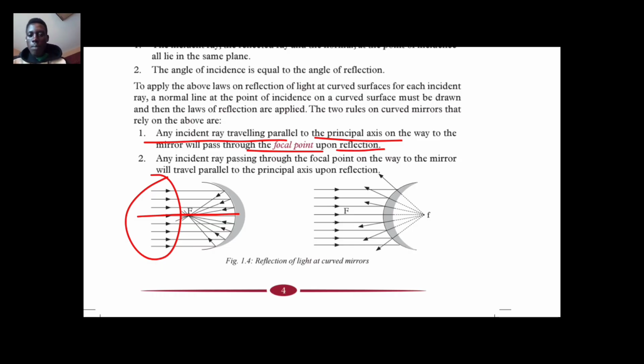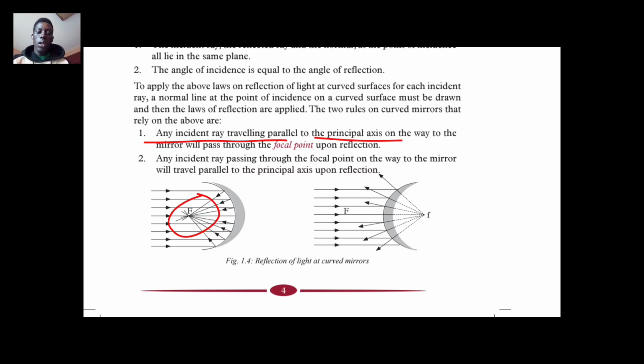So after reflection, the rays will be reflected and pass through the same focus. That is for concave mirrors.